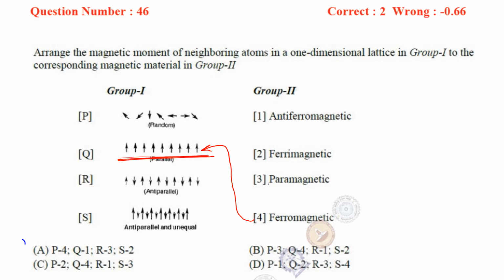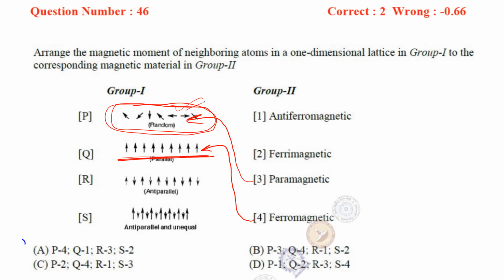Paramagnetic is that material which does not get attracted to a magnet basically. So the magnetic moment is 0 basically, and it is random also. So 3 will match with random. Here the total magnetic moment is 0 only and it is random.